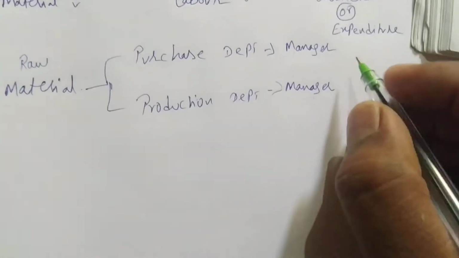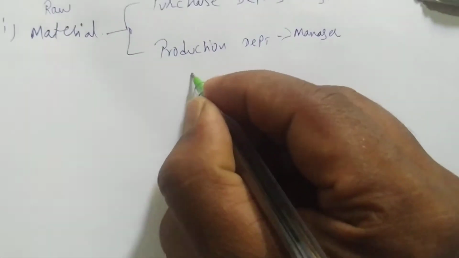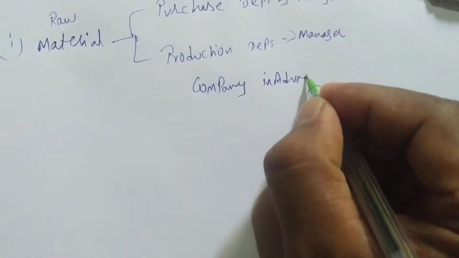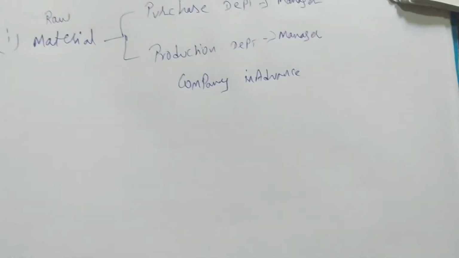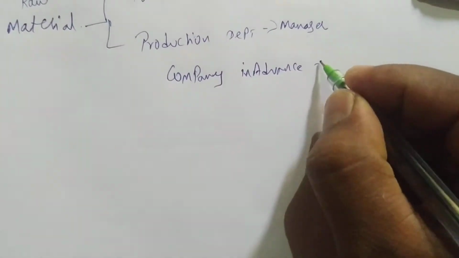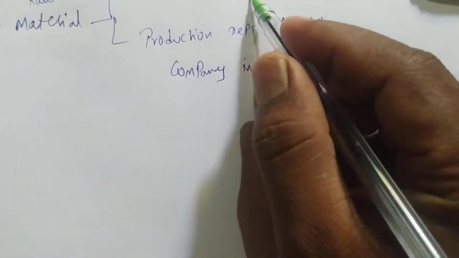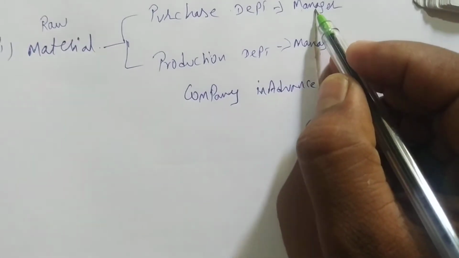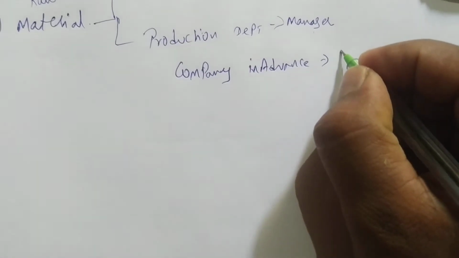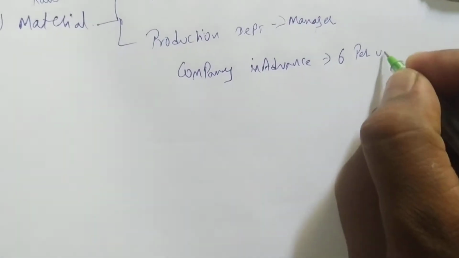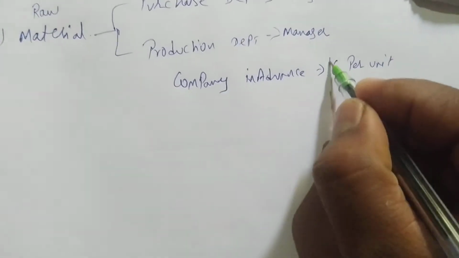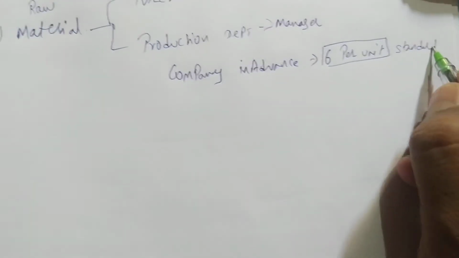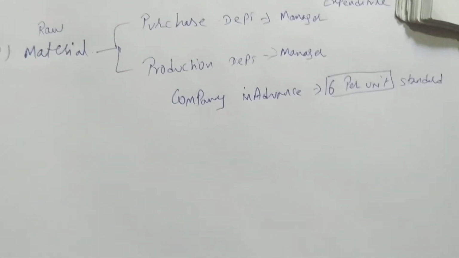Now, the company in advance will tell the purchase manager that you have to purchase material for, for example, 6 rupees per unit. Example, I am taking 6 rupees per unit. What is this 6? 6 is the standard. The company is saying that you should purchase the product for only 6 rupees. Do not purchase for more than 6 rupees.